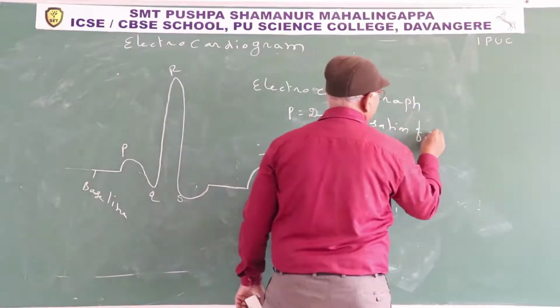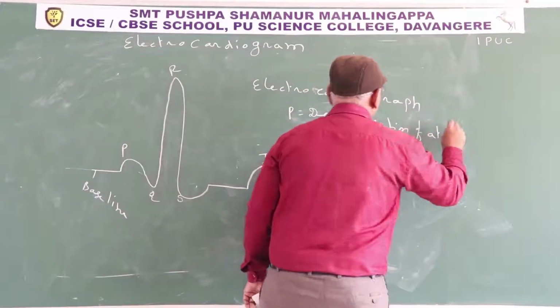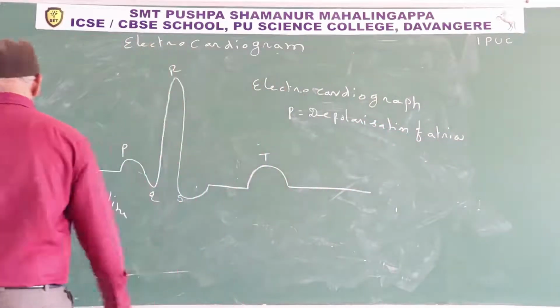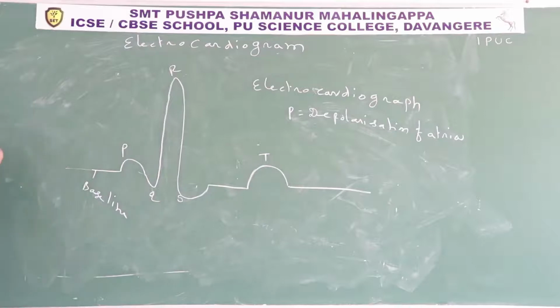Depolarization of atria. What is depolarization? First, polarization. For example, the heart is first polarized. Polarized means the inner surface is electrically negative and the outer surface is electrically positive.